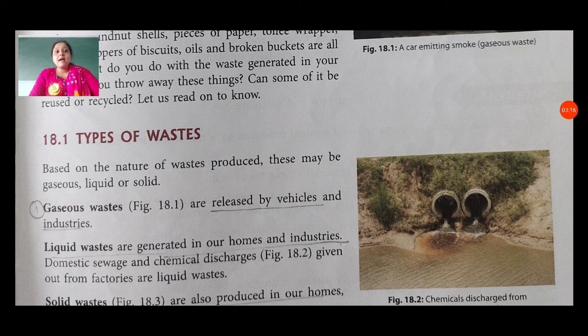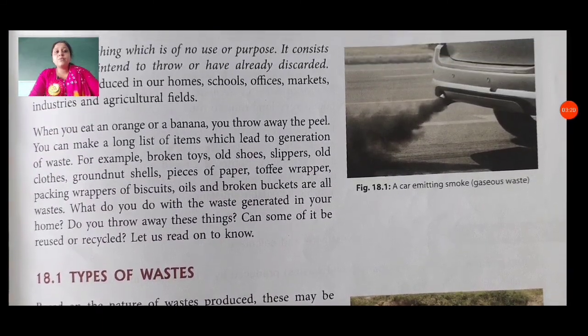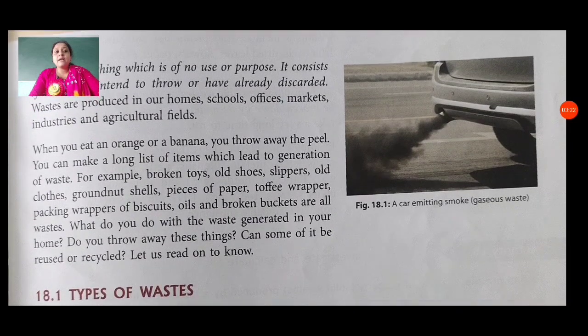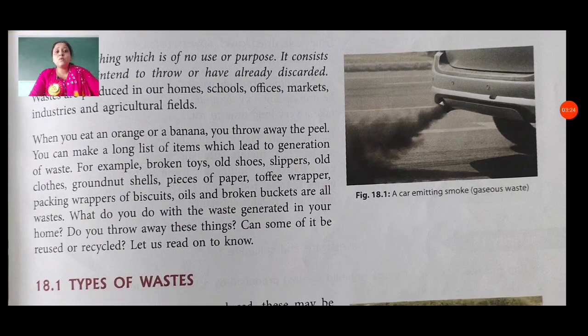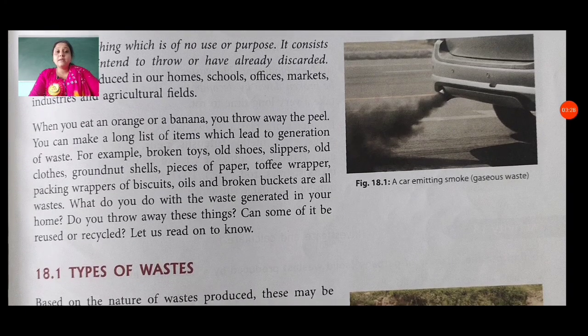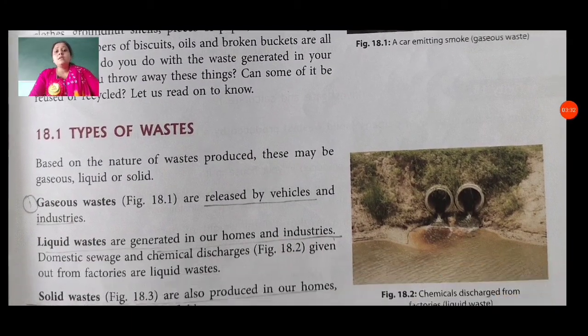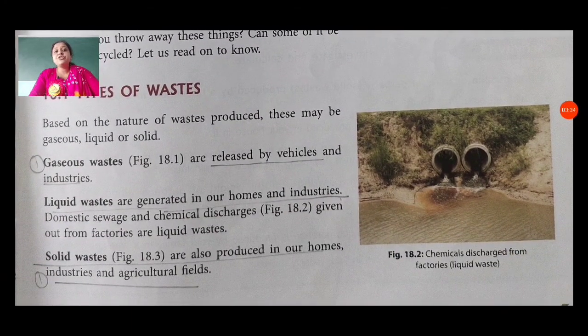As we see here in figure 18.1, a car emitting smoke. This is also one type of waste material, but in which form is it? It is in gas form. Then liquid waste is generated in our homes and industries. Domestic sewage and chemical discharges given out from factories are liquid waste.